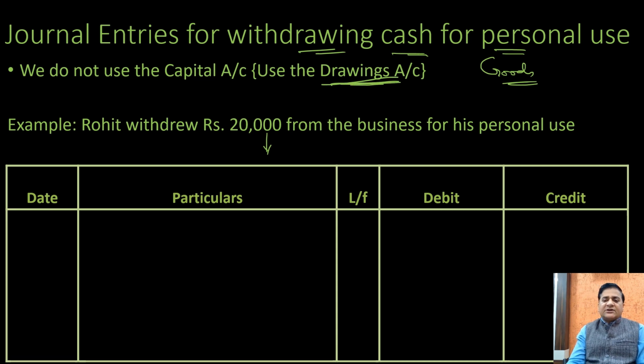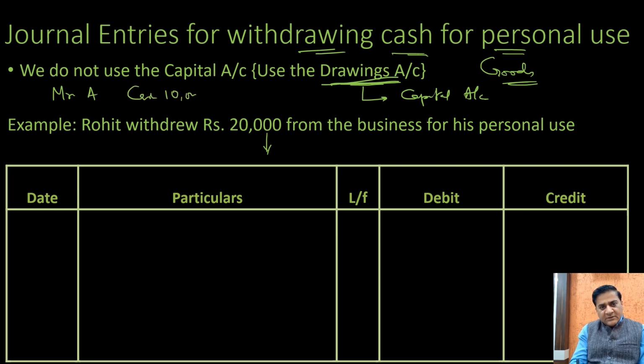And the net result of this would be the same because drawing is adjusted with the capital balance at the end of the year. But in place of saying capital account, we use the term drawings account. Say for example, Mr. A started a business with cash 10,000. The entry that we pass is we say cash account debit to capital.